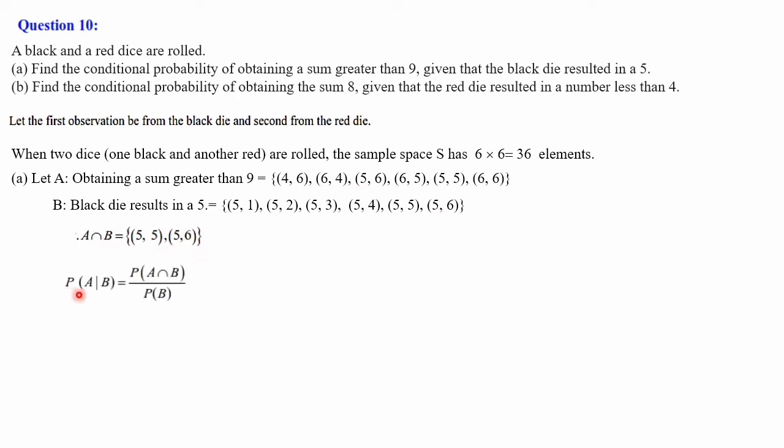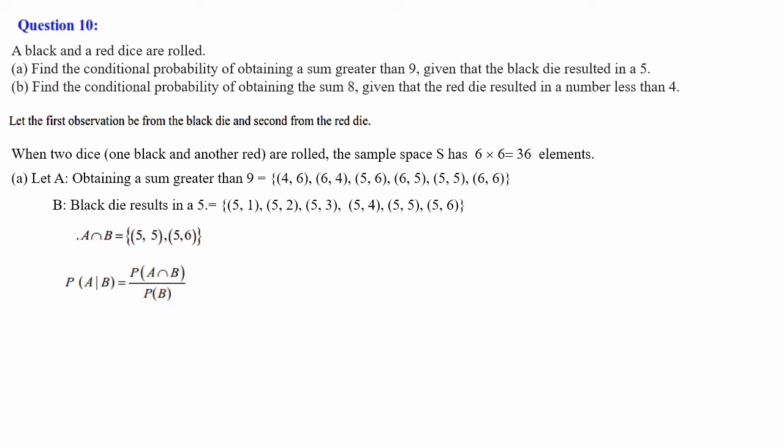Then P of A given B we can write directly. No need to go for calculating P of A intersection B and P of B separately because it is easy for us to calculate directly. P of A intersection B means A intersection B has two elements, so the probability is 2 divided by the total number of elements in the sample space, that is 36.